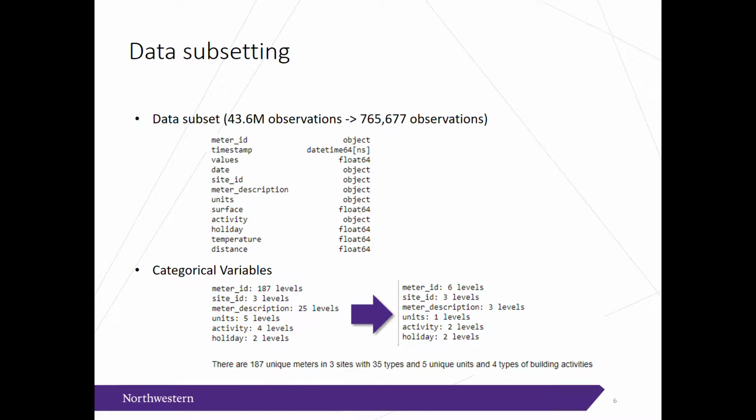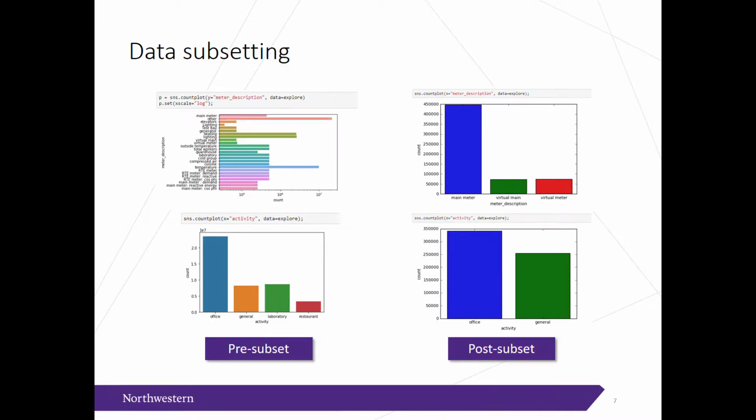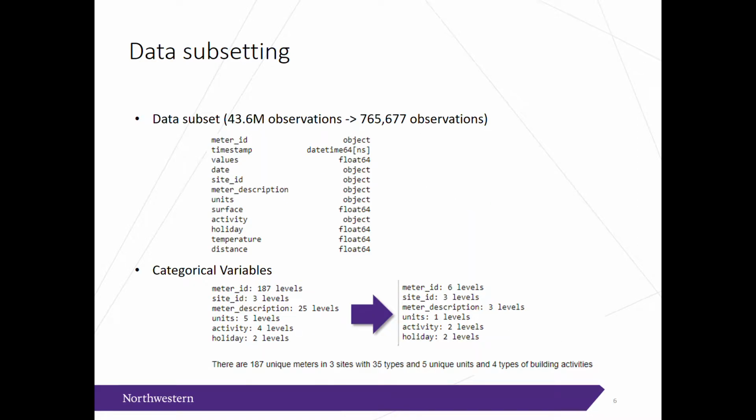It's actually a technique that Doc Larry had been advocating for all course long. I combined the training and test set and noticed that only certain factor levels were represented in the test set. And by removing all of the unrepresented levels from the training set, I was able to go from 43 million observations to just 700,000, which is much better, obviously. Also, the levels of my categorical variables went way down, 187 unique meters to 6. I think that's pretty good.